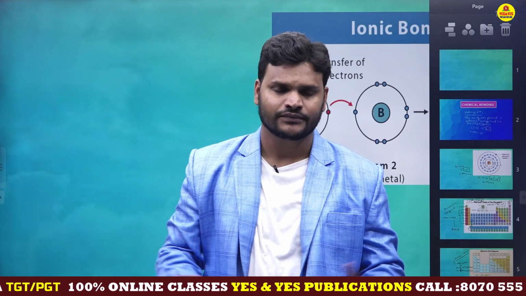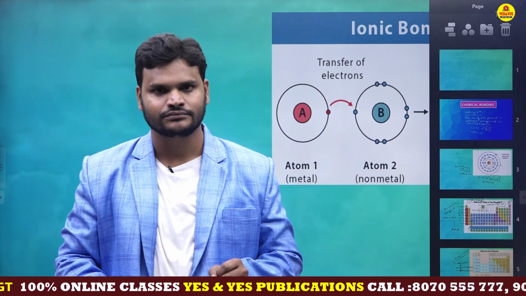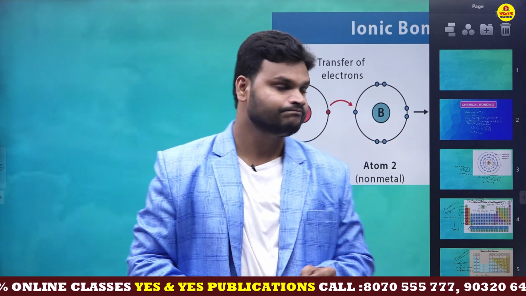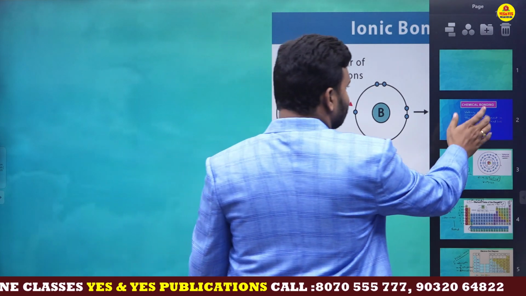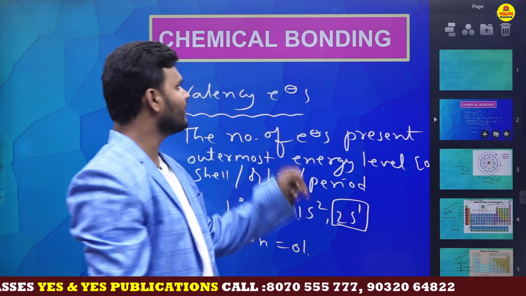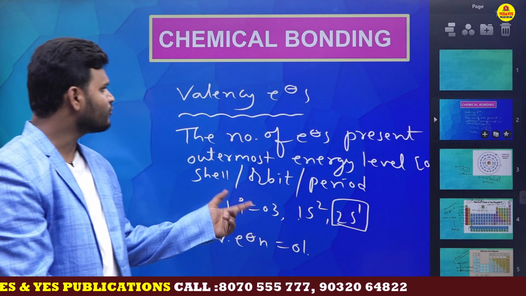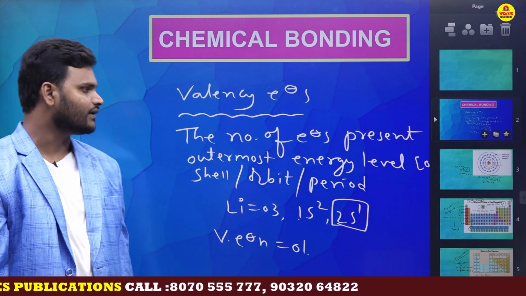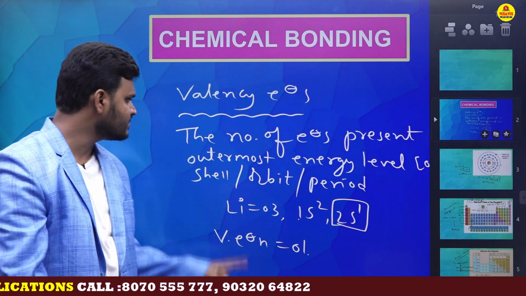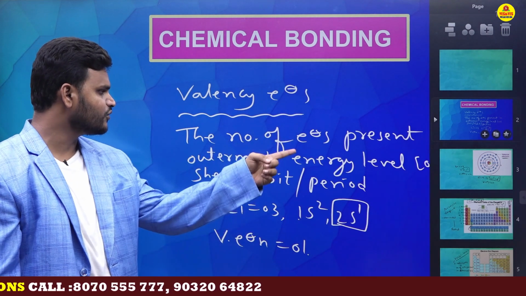Okay students, once again let's recap the topic. Today, what have we discussed? Just look at the board. First, today's topic is chemical bonding. In this topic, the main important thing is valency electrons. So what are valency electrons? The number of electrons present in the outermost energy level.